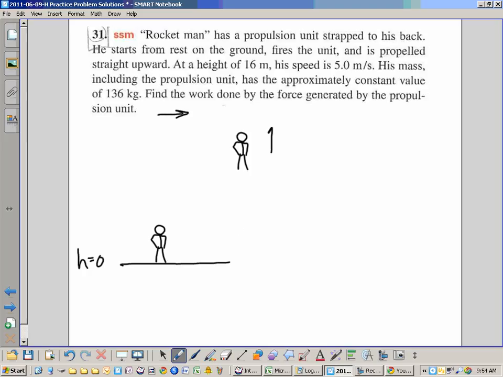So he's got a velocity equal to 5 meters per second. Does it matter if it's straight up or sideways? No, because energy is a scalar, so it doesn't matter what the direction is. We could say speed. Now he's also got a new height, which is 16 meters, and he's got a speed.